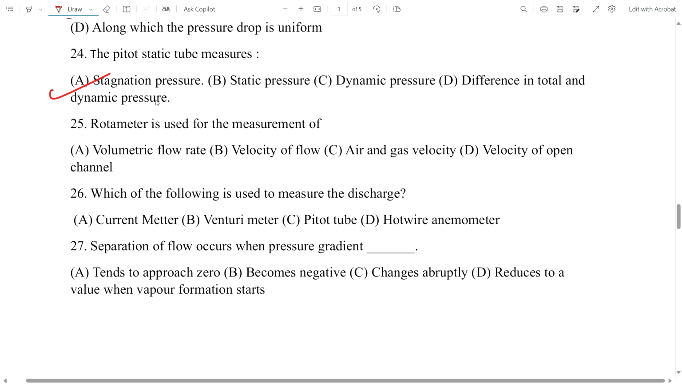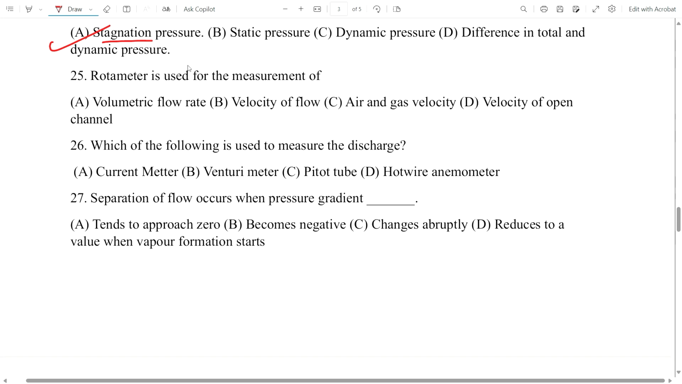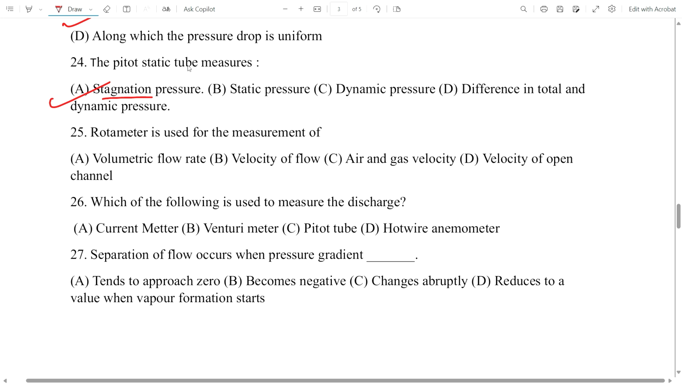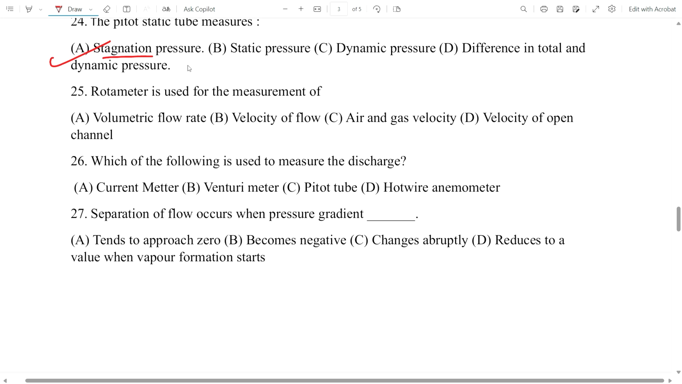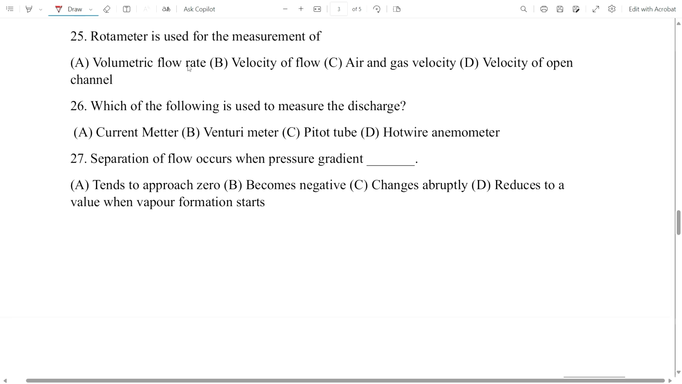So stagnation pressure is based on the principle that if the velocity of flow at a point becomes 0, then the pressure increases, due to conversion of kinetic energy into potential energy. That's why the answer will be stagnation pressure. You just remember, this type of question is asked in the JEE exam. Now, you don't have to go in depth, just practice questions. Okay, now question number 25.